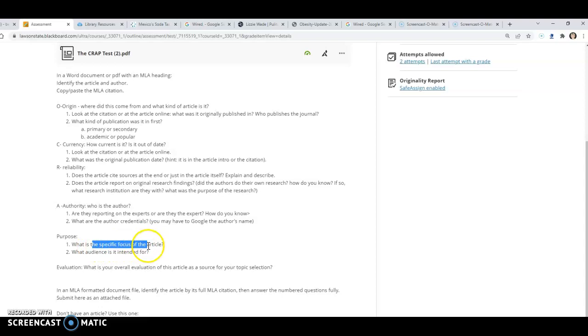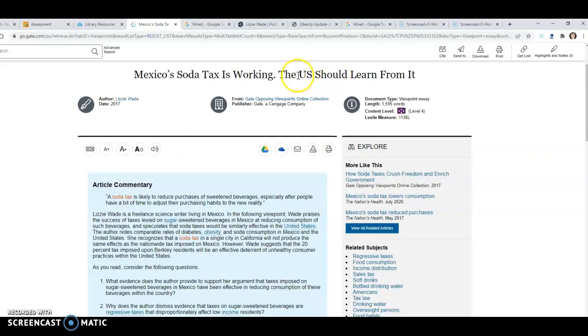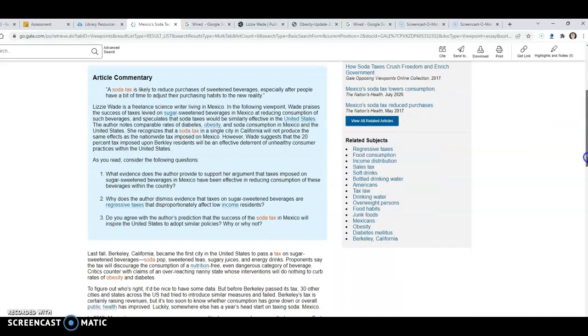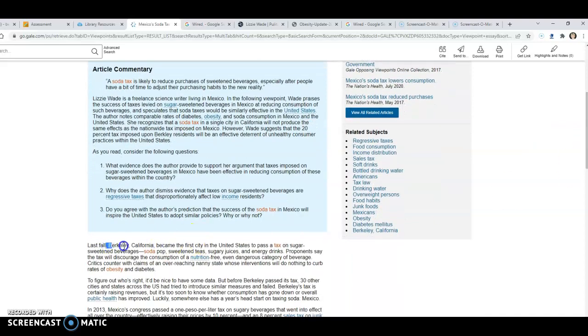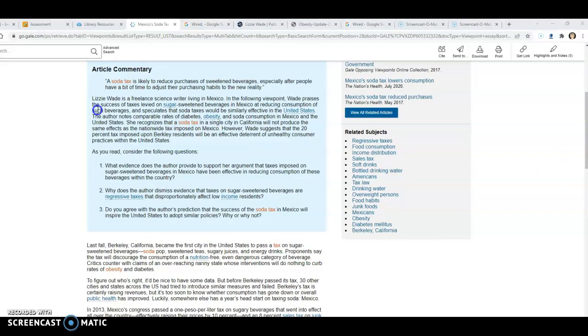And then the focus of the article, you would have to read it some, and the audience. Well, if it's geared toward the U.S., should learn from it, yes, the U.S. But more specifically, she does talk about the city of Berkeley, California, and as a model, so maybe she's really targeting California. And these little commentaries tell you kind of an overview of their purpose.